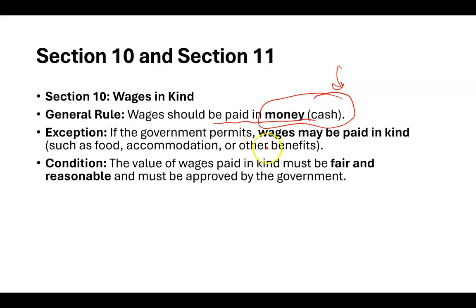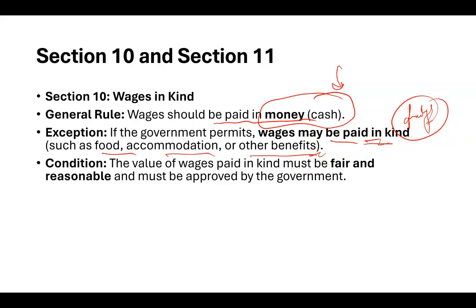There are certain exceptions where the wages may be paid in kind, such as food, accommodation, or other benefits. So there must be some fringe benefits, what we call. There are certain jobs in which there will be these benefits also, but moreover every job will have some component of cash.